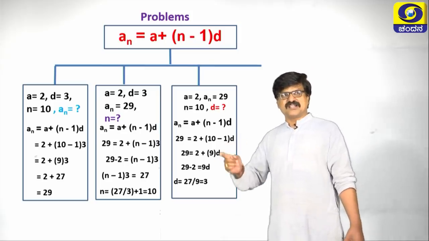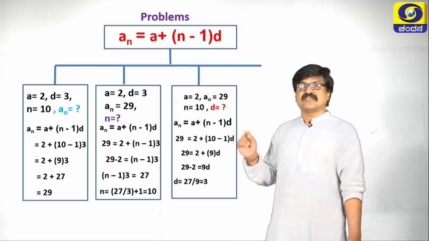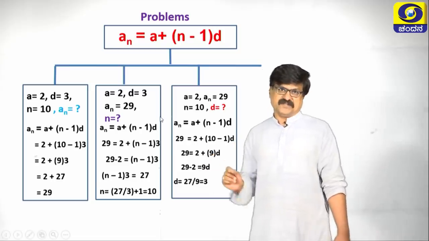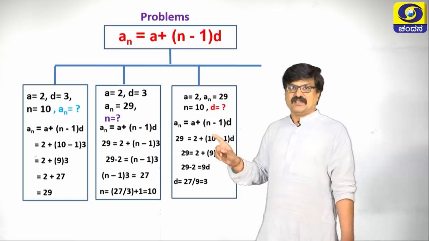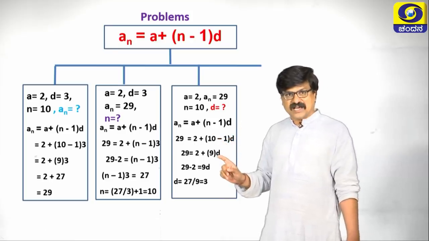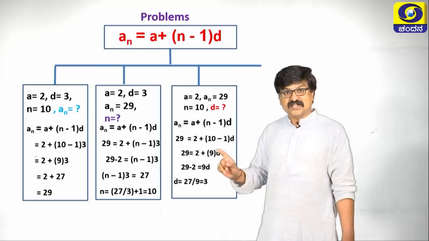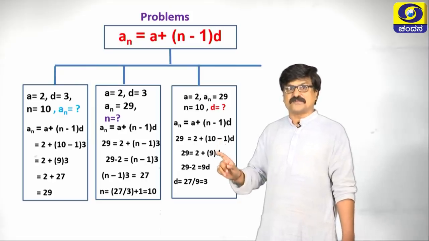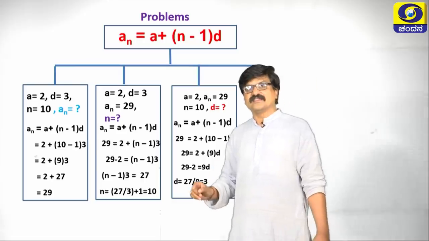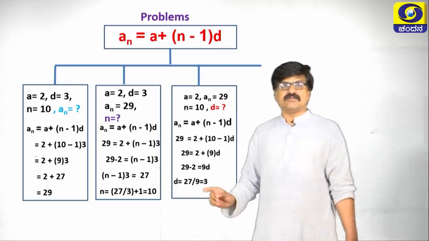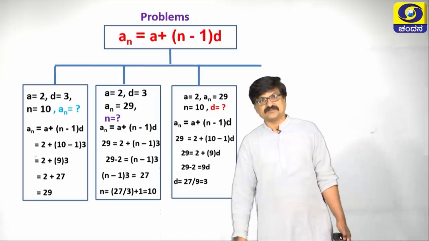Most of the students make mistakes in the simplification process only. So here 10 minus 1 is 9. See, from here to here we have simplified this part. Shifting to here, write 90 as it is. Like this, finally, we are getting the value of d as 3.